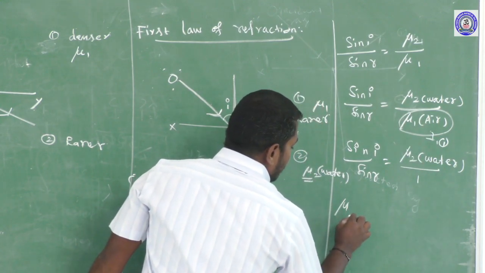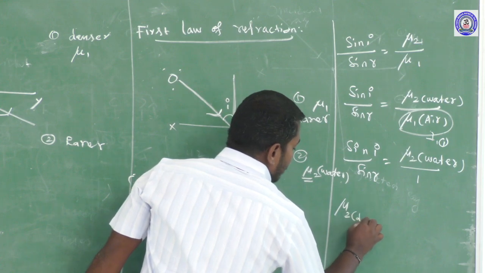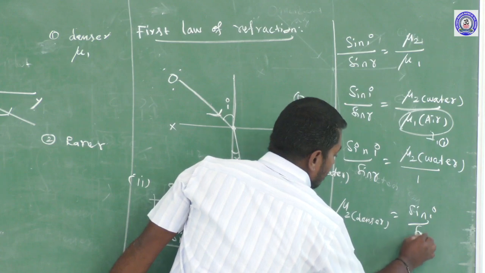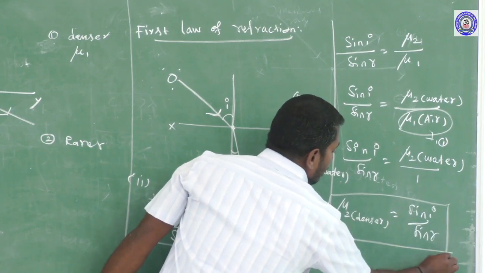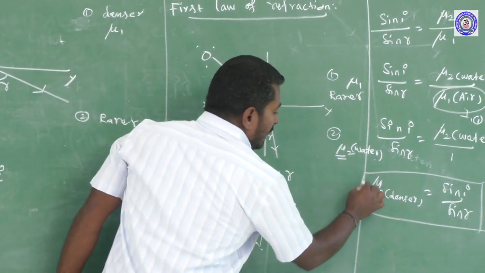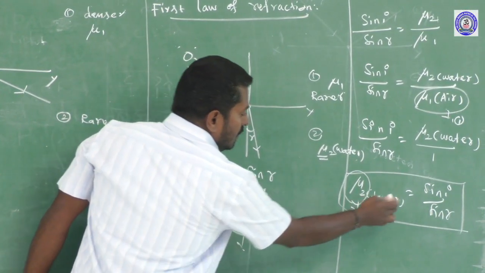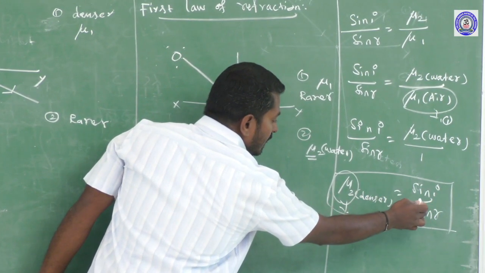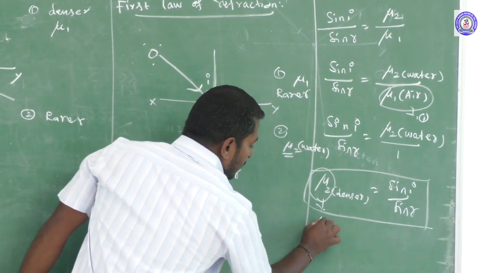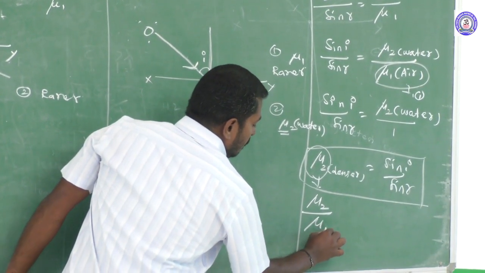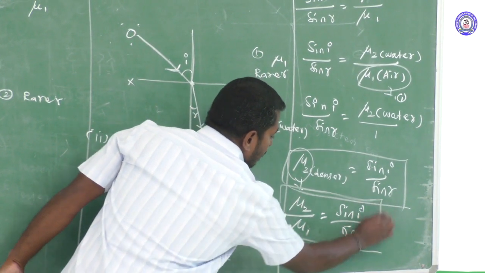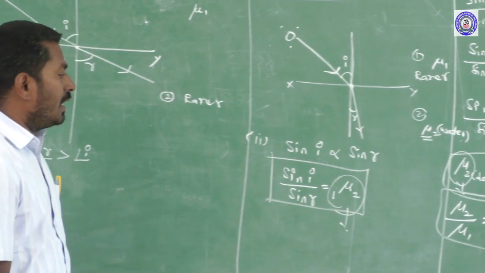So therefore the refractive index of the second medium, a denser medium, is equal to sin I divided by sin R. This is another important expression, used to determine the refractive index of any denser medium, which is equal to sine of the angle of incidence divided by sine of the angle of refraction. Commonly, in problems we can write the refractive index of the second medium with respect to the first medium as equal to sin I divided by sin R. It is called Snell's law of refraction.